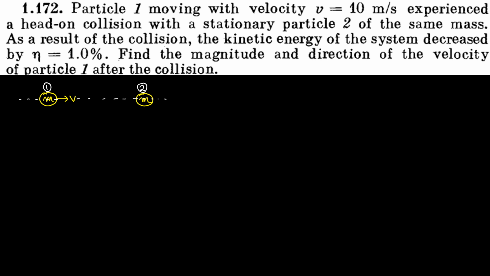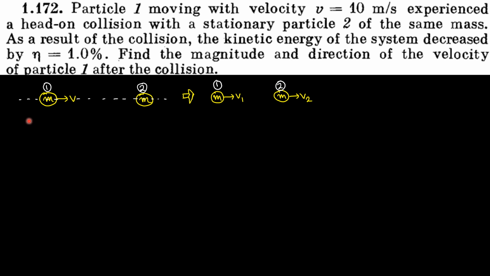Head on collision means that this block strikes this block at the surface, isn't it? And after collision, what happened? Particle 1 moves with velocity v1 and particle 2 moves with velocity v2. In the question you have to find out the velocity v1 of particle 1.